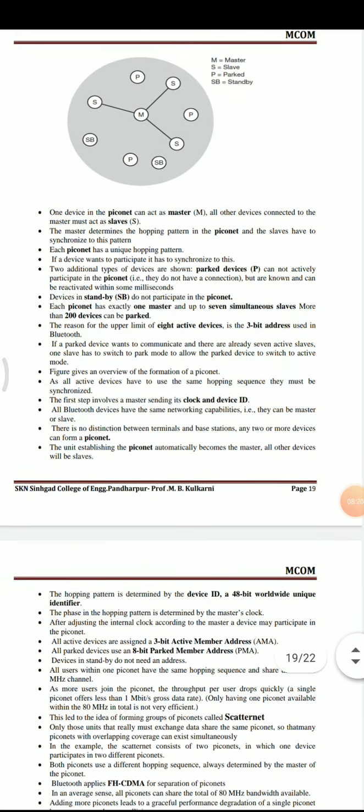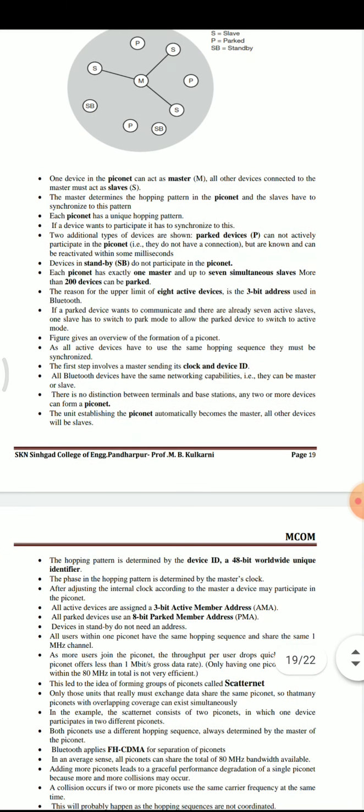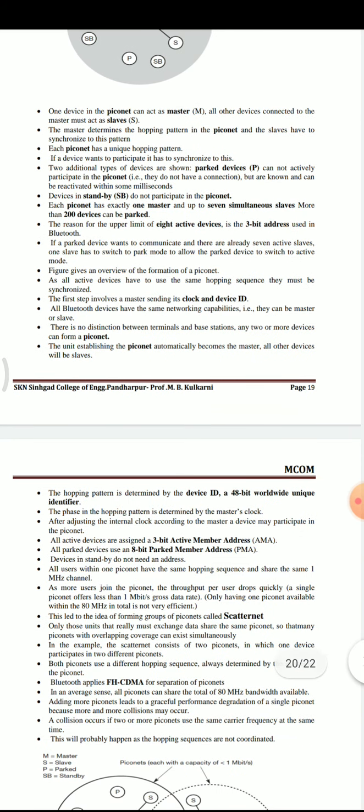The figure gives an overview of the formation of the piconet. As all active devices have to use the same hopping sequence, they must be synchronized. The first step is the master sending its clock and device ID to the slaves.